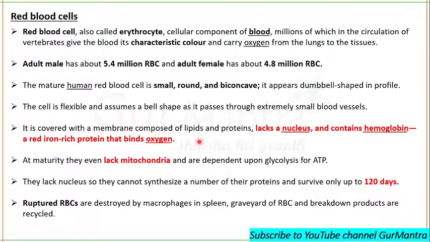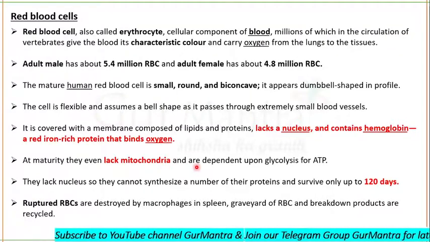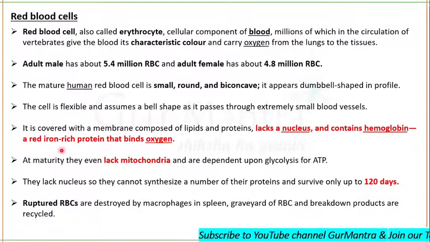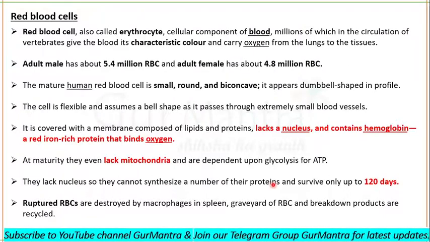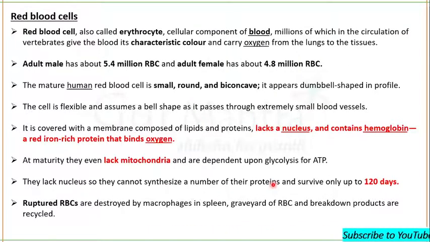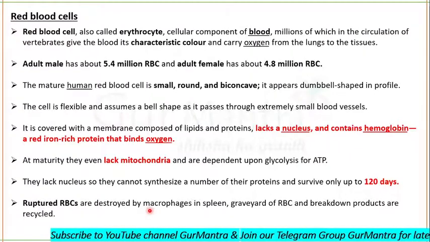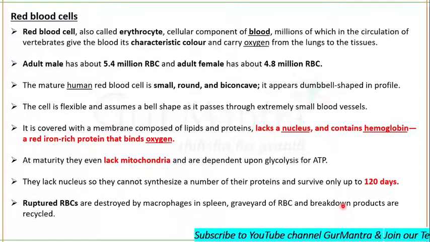This cell also lacks mitochondria at maturity, so it cannot produce its own energy. It is dependent upon glycolysis for ATP. They lack a nucleus, so they cannot synthesize a number of proteins which are required even for repair mechanisms, so they survive only up to 120 days. Ruptured RBCs are destroyed by macrophages found in the spleen. The spleen is known as the graveyard of RBCs, and the breakdown products are recycled.